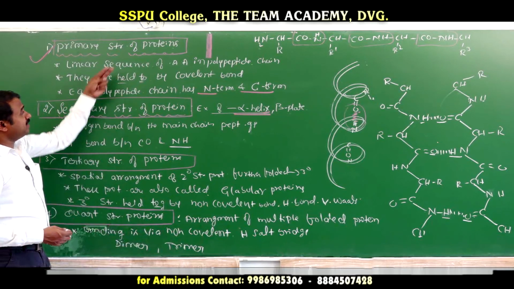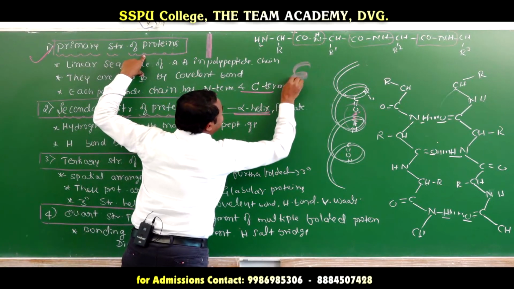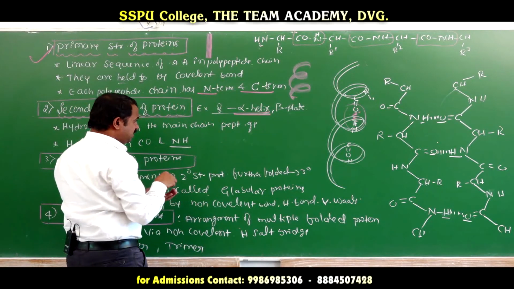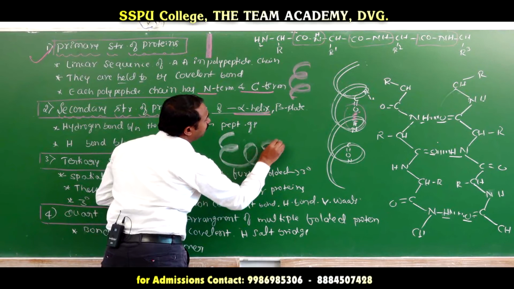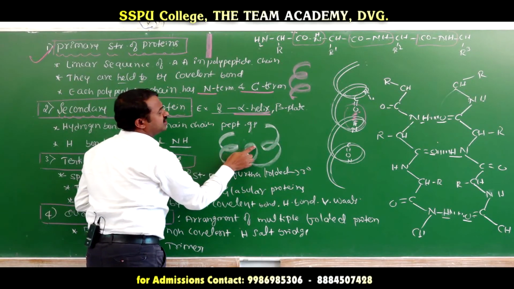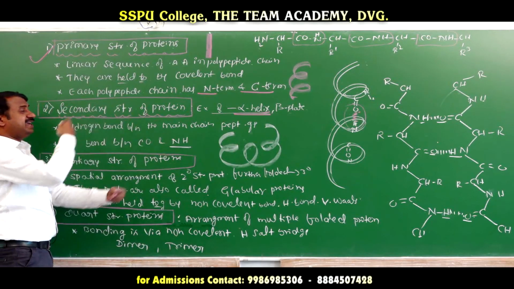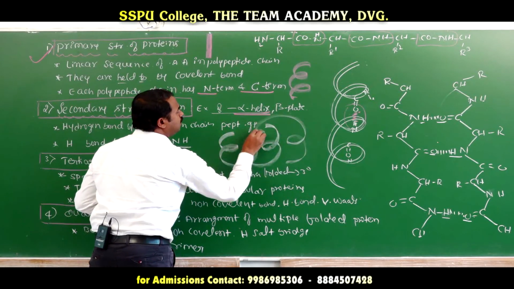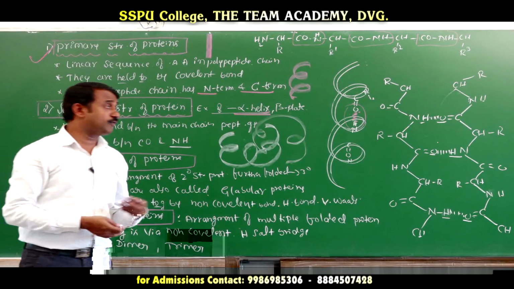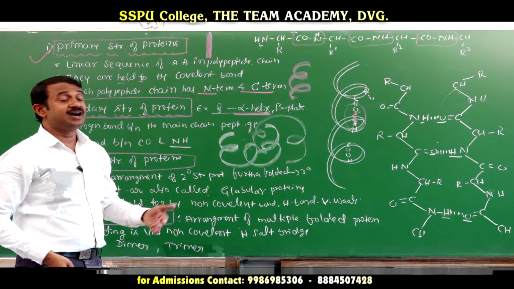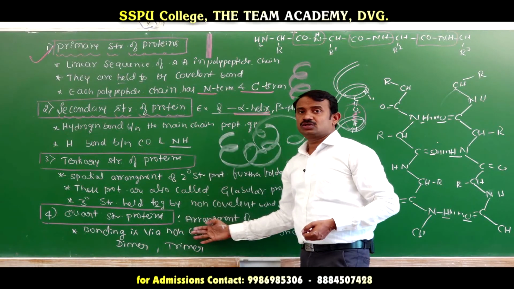This is the primary structure. See, this is the primary structure, this is the secondary structure. Tertiary structure means we can write here tertiary structure, further folded. Here also CONH, 1, 2, 3, tertiary structure of protein. Quaternary structure means again it has a subunit, one more folded molecule entering here. These are the classification of proteins on the basis of folding or structure: primary, secondary, tertiary and quaternary structures.